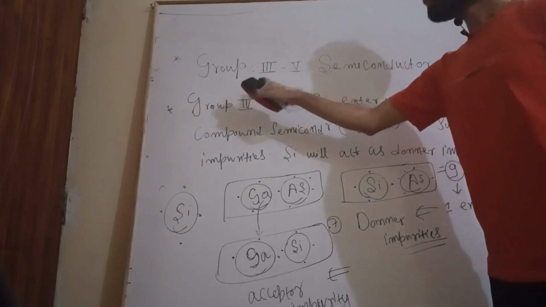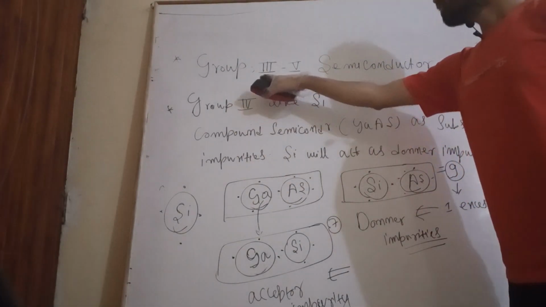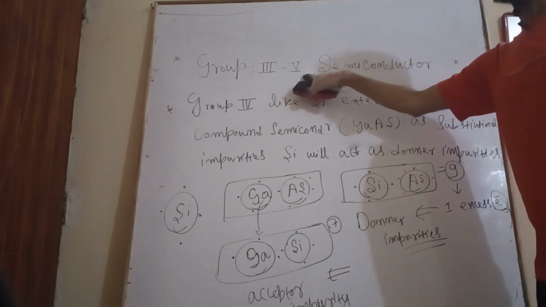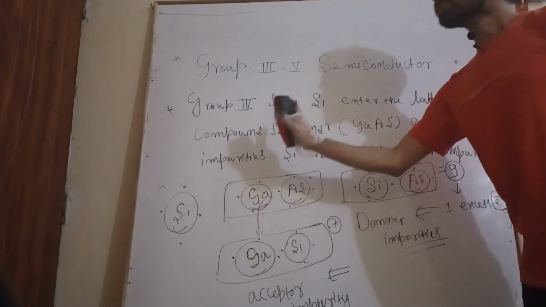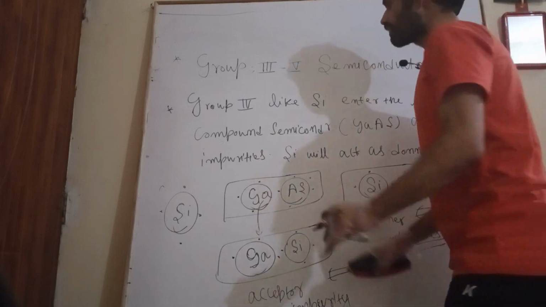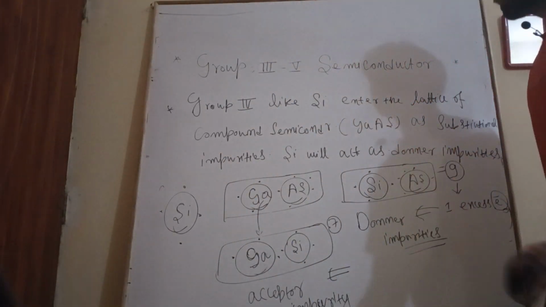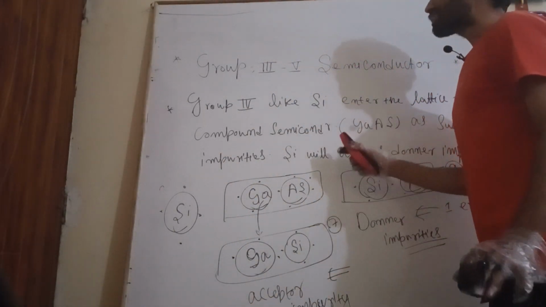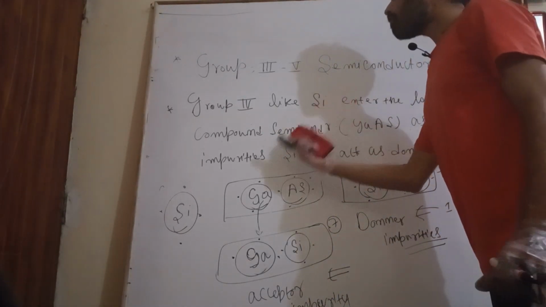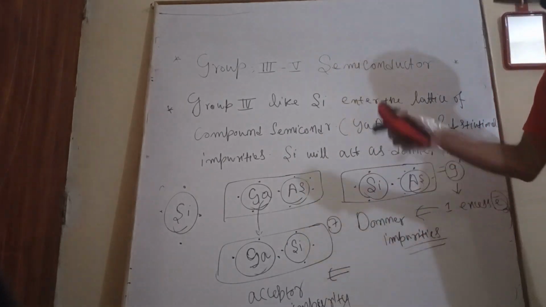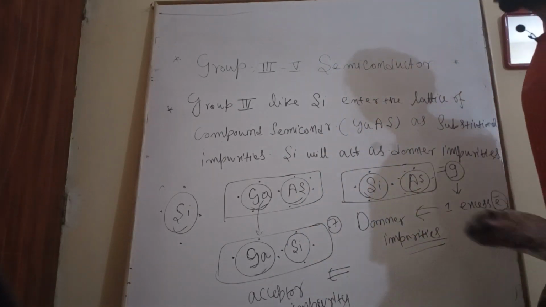When we enter these into group 3 and 5 elements, which means a compound semiconductor, then we will see different results. So we are seeing the complicated situation of this compound semiconductor as compared to the elemental semiconductor.